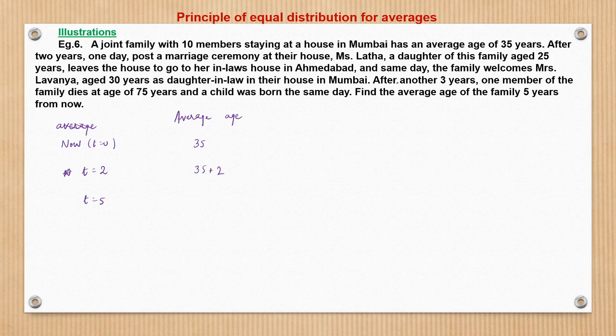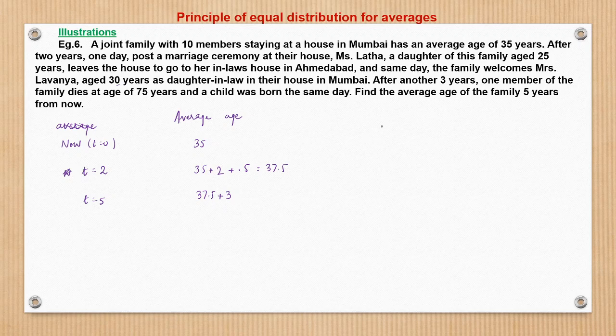However, the composition of the family changes. Though the number of members remains 10, by Miss Lata going out and Mrs. Lavanya coming in, the additional 5 is being brought, and that 5 will get distributed over the 10 members. So that brings 0.5 extra. That gives 37.5 years of average age. Now see what happens. At t is equal to 5, that is after 3 years from this point, the average age would naturally become 40.5 if the composition of the members remained the same.